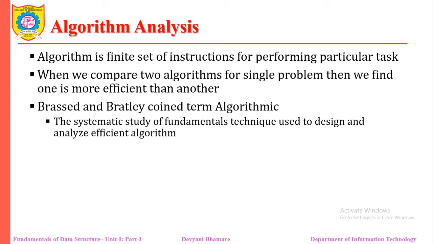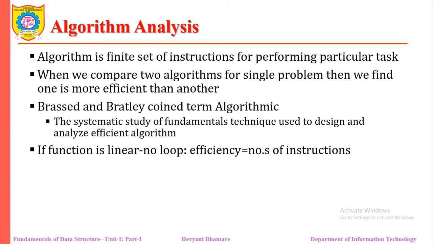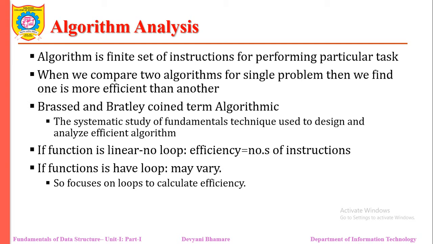algorithms. When we say a function is linear, linear means it does not have any looping statement. So the efficiency of that function indicates how many instructions are there. Suppose the function contains 5 executable statements, then we can say 5 is the efficiency of that particular function. If the function has a loop, then it might vary depending upon the value of n we provide.